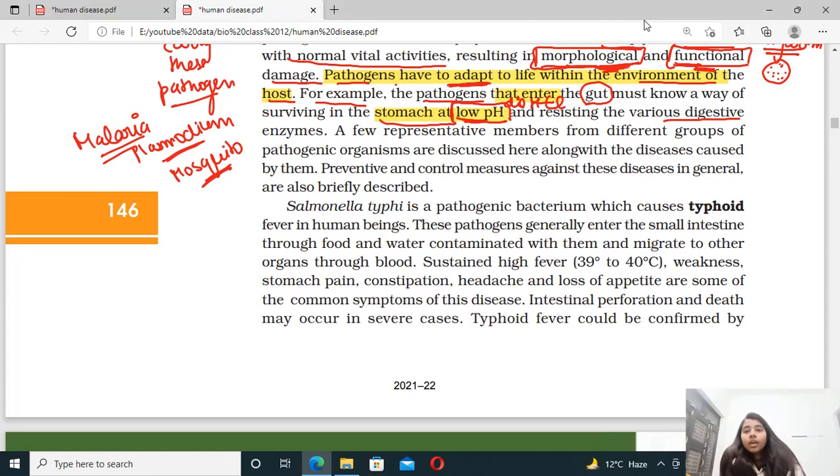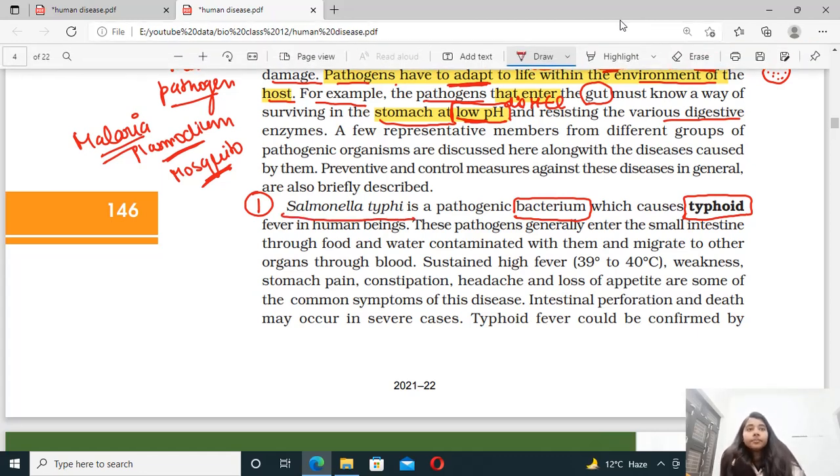Okay, so now the diseases caused by these pathogens are very important. The very first disease is typhoid. Typhoid, we all know that we have fever in typhoid, right? So what are the important things to remember in a disease? First, the disease is caused by which pathogen? Typhoid is caused by a bacterium, correct? And what's the name of that bacteria? That is Salmonella typhimurium, correct?